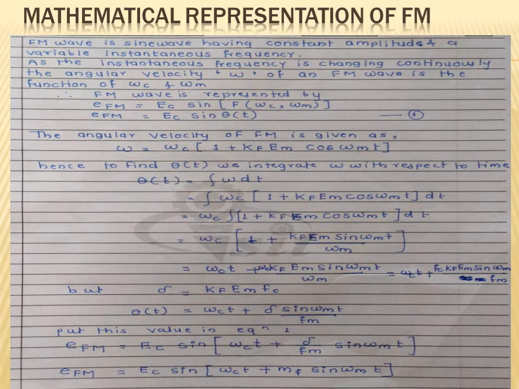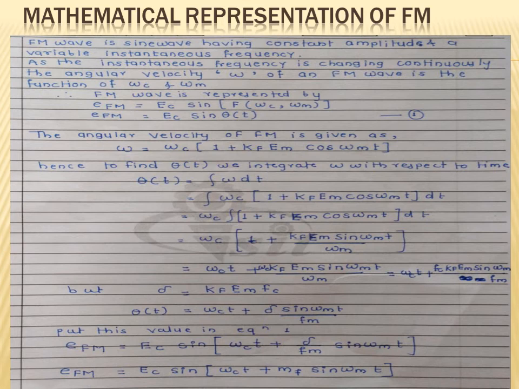Considering omega c as fc and omega m as fm, we get omega ct plus fc kf em sine of omega mt divided by fm.